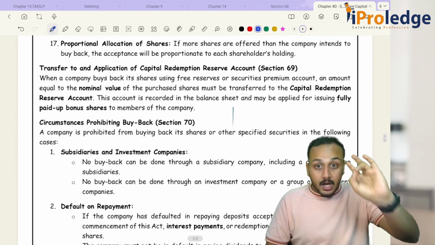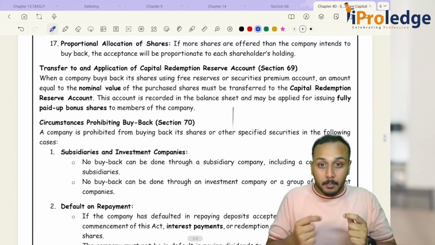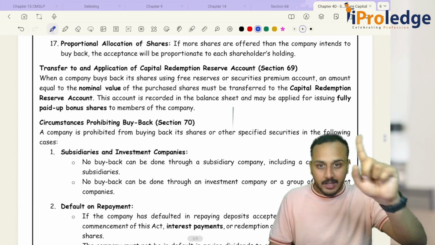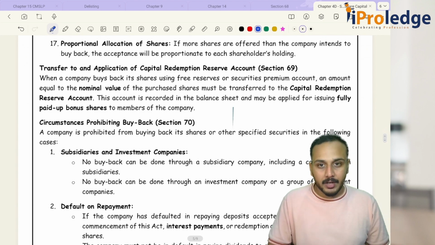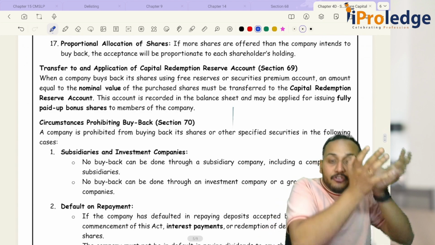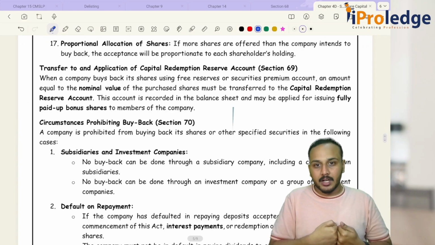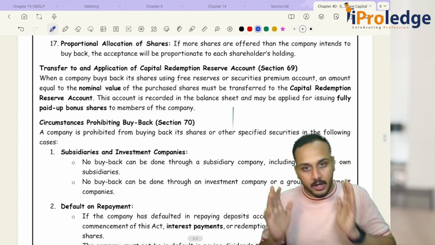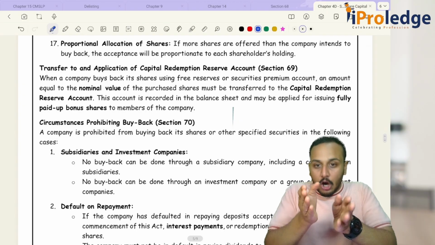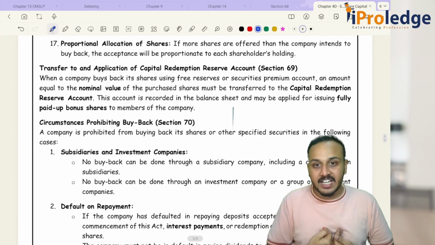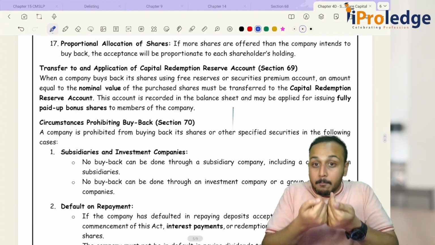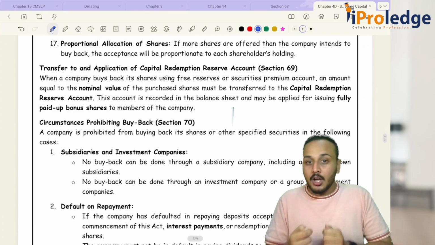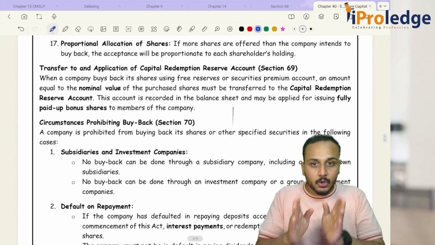Now, when you are buying back, and the sources of finance for this buyback are two, either free reserves or securities premium account, then whatever is the face value that you are trying to buy back, you have to transfer it to your capital redemption reserve account. All they are saying is, let's say I am buying back 100 shares. The face value is 10 rupees per share. So how much is the total amount? 100 into 10, 1000 rupees.